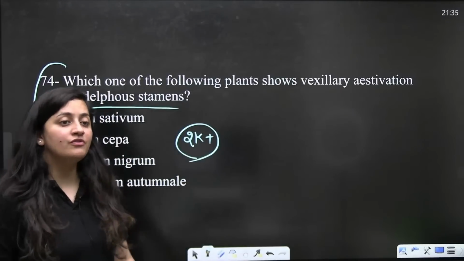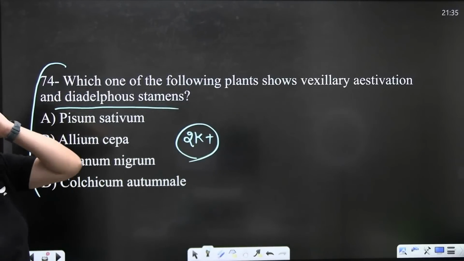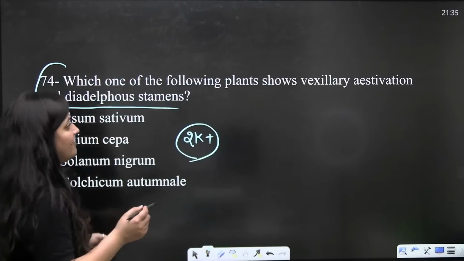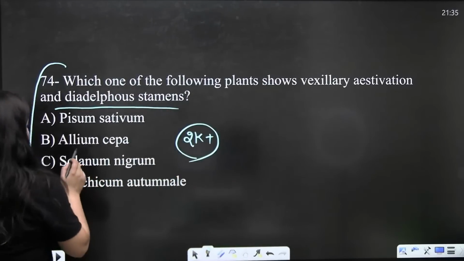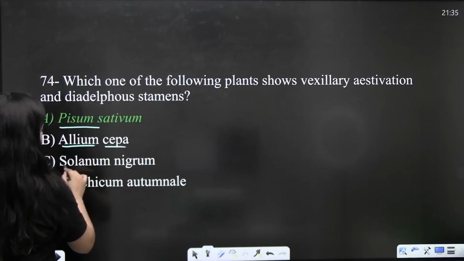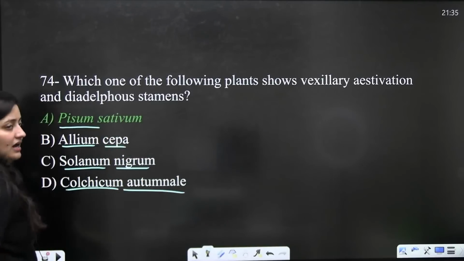Quick. So which of the following plants show vexillary estivation and diadelphous stamens? Vexillary estivation in the case of P, right? So that is Pisum sativum. Are you getting my point?